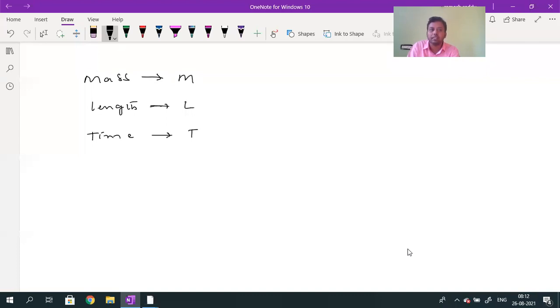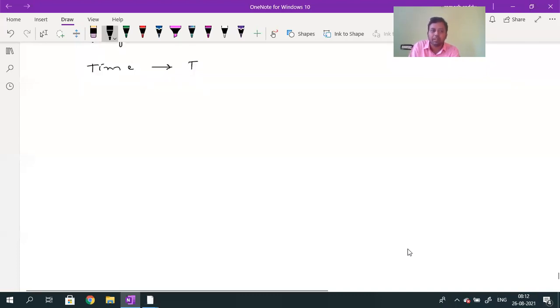Mass, length, and time. Now let me write the dimensional formula for different physical quantities. Let me take examples. What is the dimensional formula for speed? Speed dimensional formula.